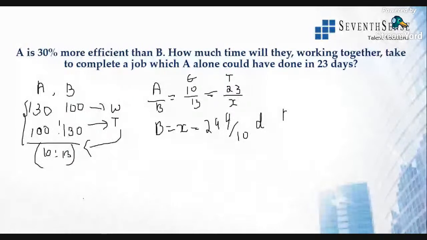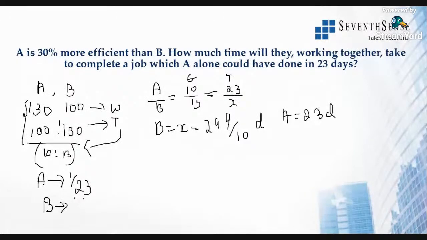All right. A takes 23 days. Now A's 1 day work is 1 by 23. B's 1 day work is 10 by 299. Now if they are working together, in the sense addition, A plus B, it will be 1 by 23 plus 10 by 299.